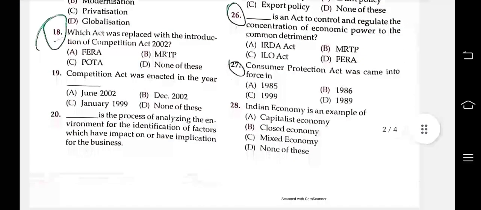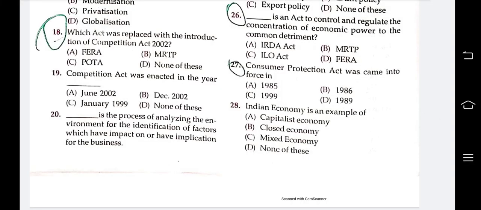Okay, next question: the Consumer Protection Act came into force in which year? Options are 1985, 1999, 1986, 1989. Here the answer is the third one, 1986, and a new Consumer Protection Act also came in 2019.